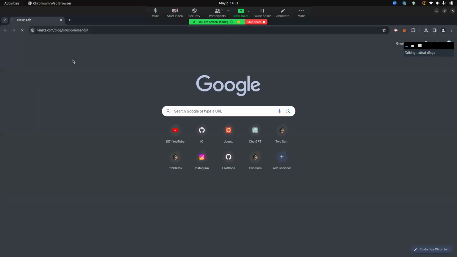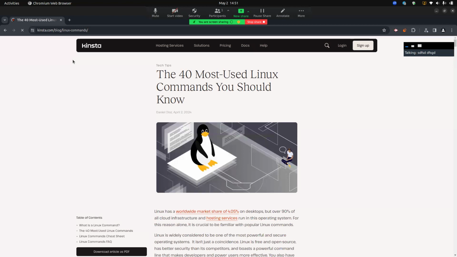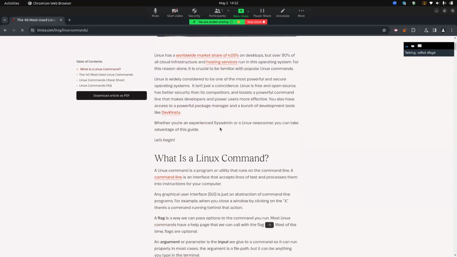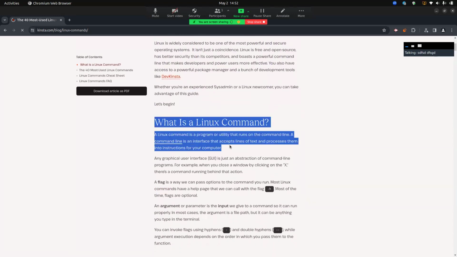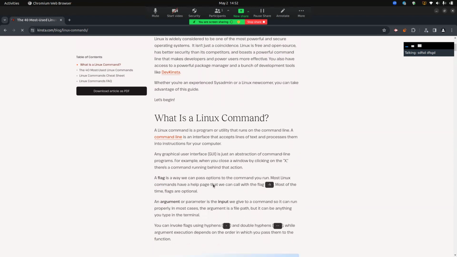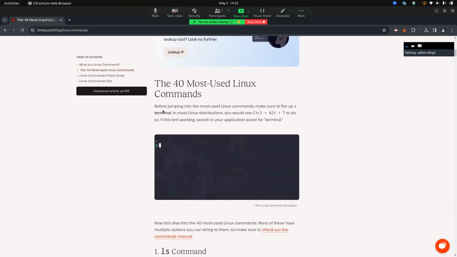So we open Chromium, and here as you can see the 40 most used Linux commands. Linux has a worldwide market share percentage on desktop. So what is a Linux command? A Linux command is a program or utility that runs on the command line. And what is a command line?